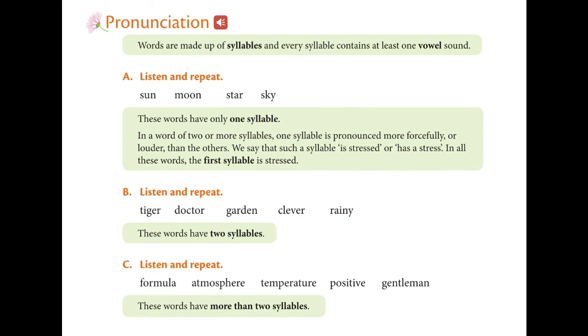Then the third one, listen and repeat: formula, atmosphere, temperature, positive, gentleman. Here every word has more than two syllables. Atmosphere: there are three syllables, and here the first syllable has been stressed. Atmosphere. Okay, it is the pronunciation of syllables. I think you got the idea of syllable. Is it clear?